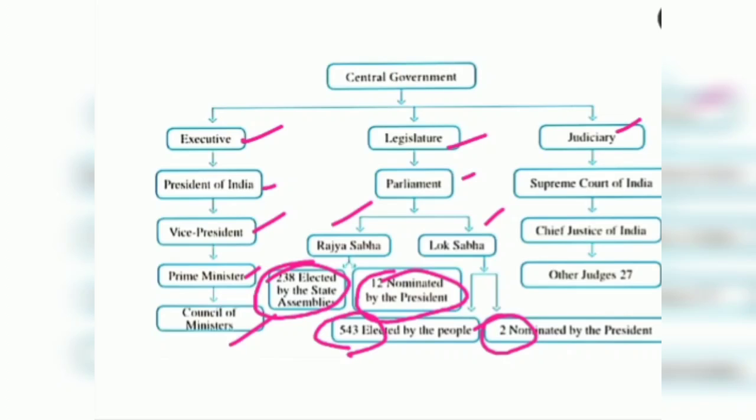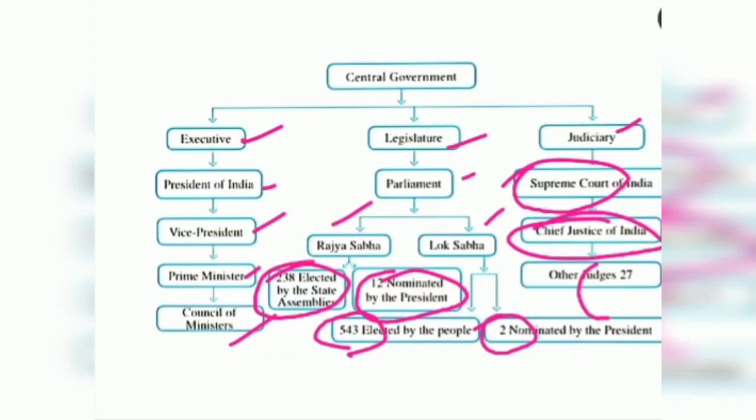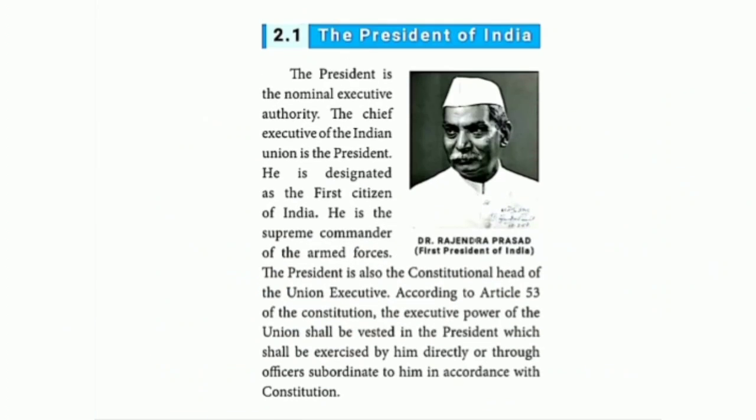Under the heading of judiciary, which is the highest court of India? Supreme Court. Under the Supreme Court, there is the Chief Justice of India. Then the Supreme Court consists of other judges; 27 judges are there. So this much only is given, children.